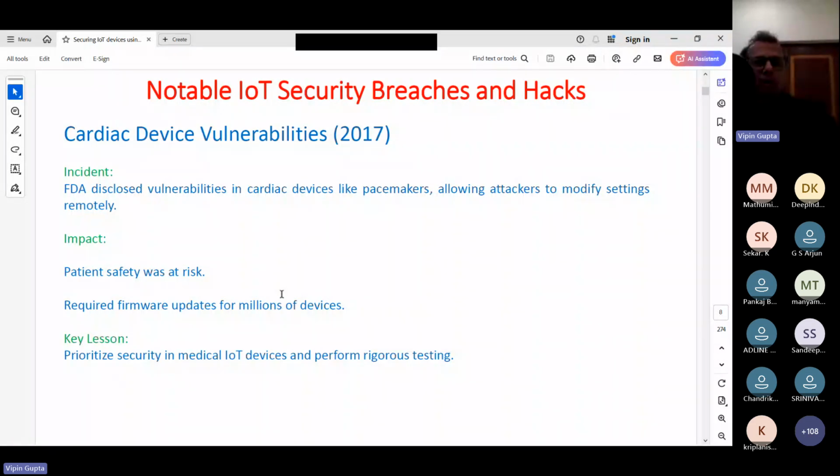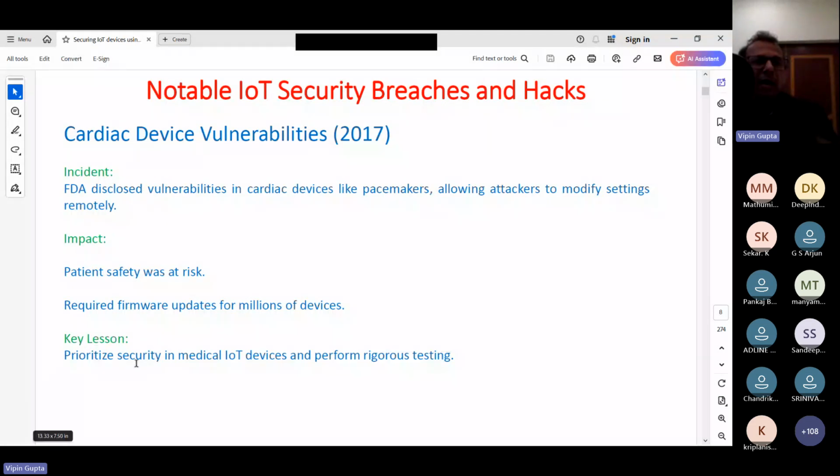Certain solutions are available. That means if a certain company is using millions of devices and some hackers have found a vulnerability, now they immediately need to update. So certain solutions are available, and we will be looking at that. That is why we are looking at these vulnerabilities. And what is the key lesson? That means prioritize security in medical IoT devices and perform rigorous testing, because it is a matter of life and death.